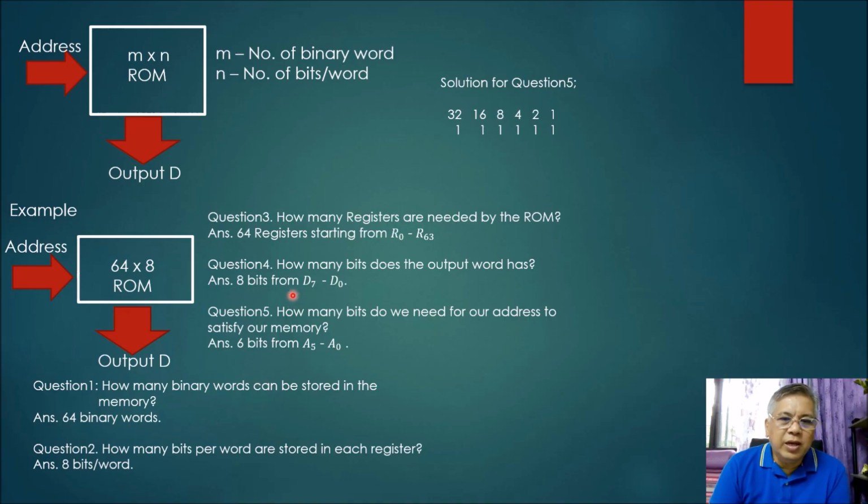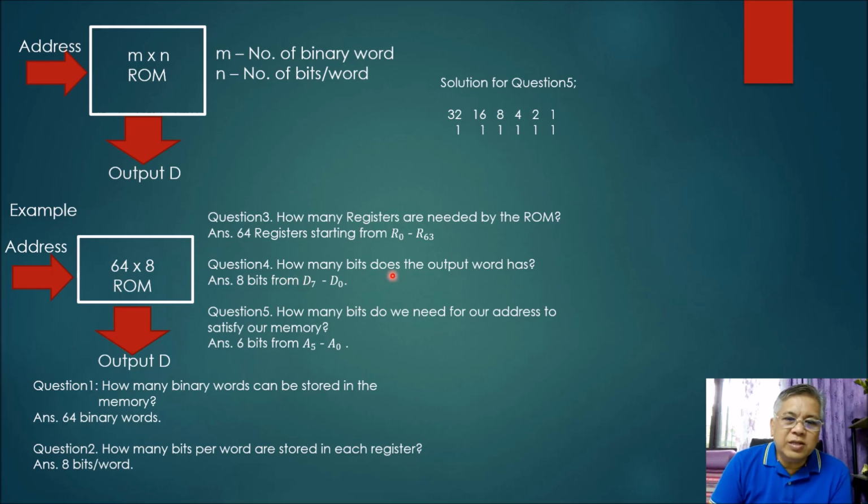Then, question number 3. How many registers are needed by the 64 by 8 ROM? No? How many registers are needed? So you need 64 registers to store 64 binary words. And these registers are represented by R sub 0 to R63. Okay, the next question.